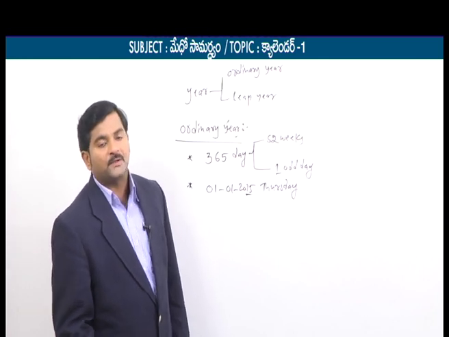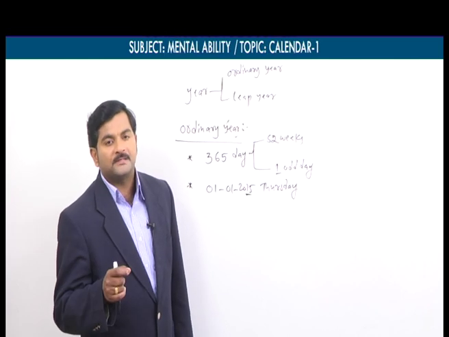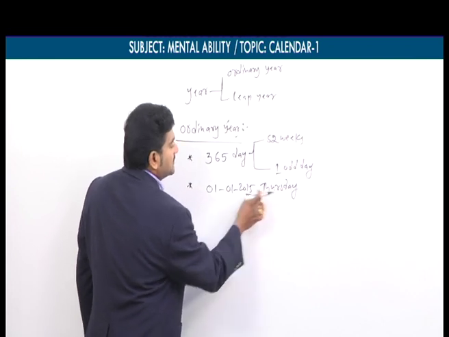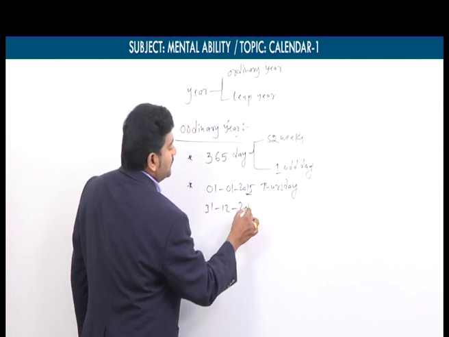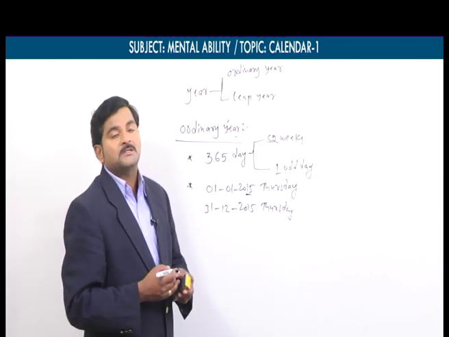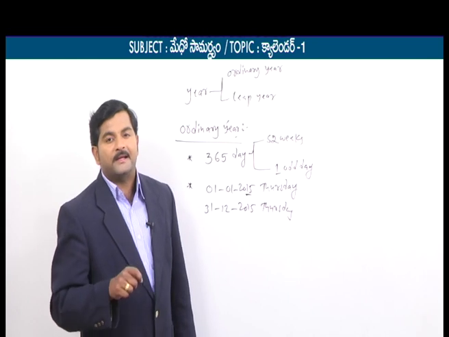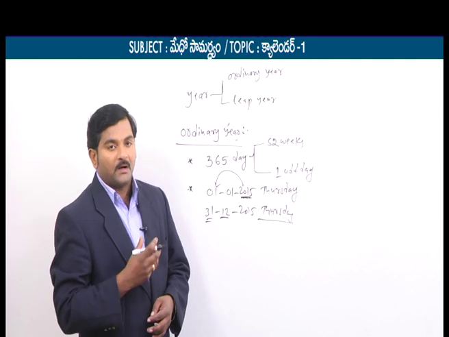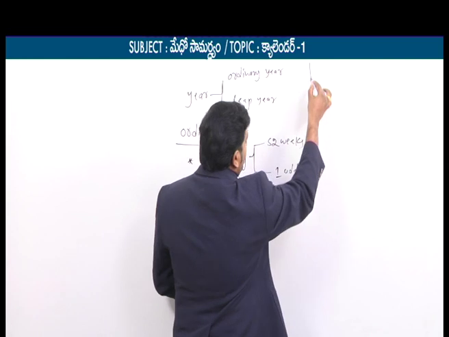So what I told just now, an ordinary year starts and ends with the same day. That's why if 2015 starts with Thursday, then December 31st of 2015 should also be Thursday. That is the concept of the ordinary year. Usually an ordinary year starts and ends with the same day. That is the second point in the ordinary year.